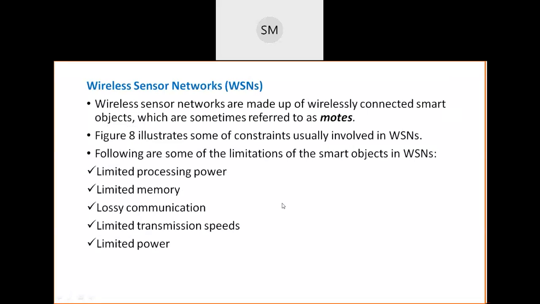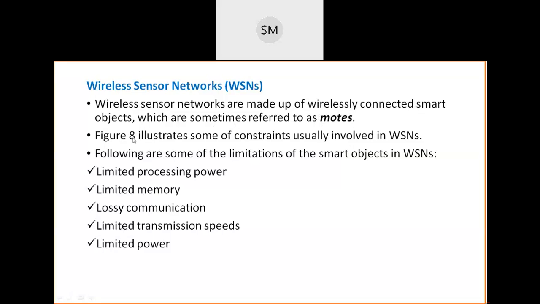Wireless sensor networks are made up of wirelessly connected smart objects. Remember, wireless sensor networks are made up of wirelessly connected smart objects. Sometimes these wirelessly connected smart objects are called motes. So a wireless sensor network is nothing but a network of motes.